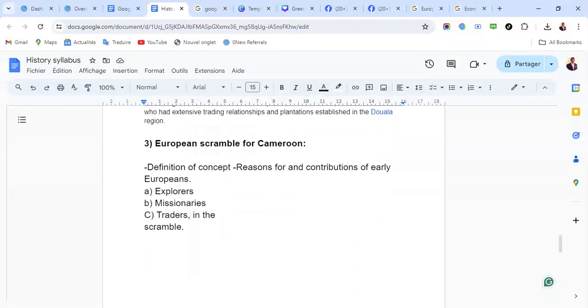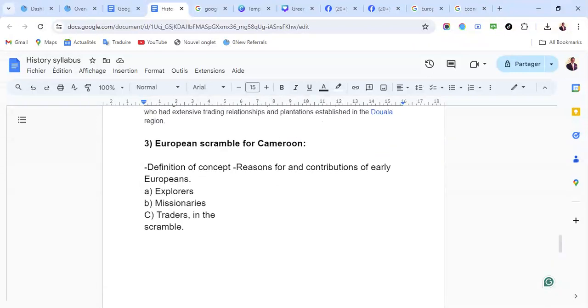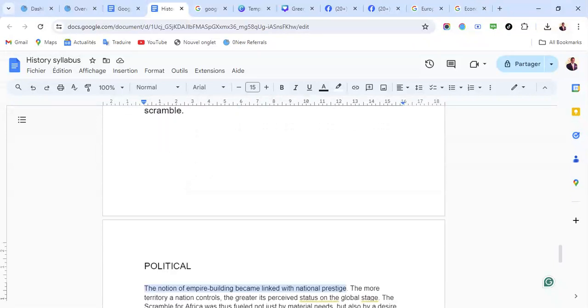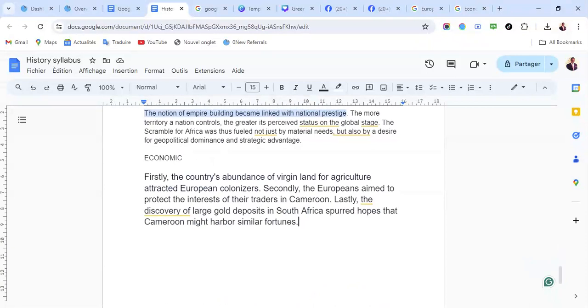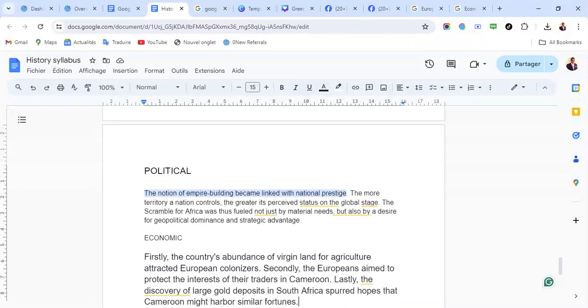Tomorrow we are going to look at the European scramble for Cameroon. So we have reasons for and contributions of early Europeans, explorers, missionaries, and traders in the scramble. Now, why did the Europeans scramble for Cameroon? The political aspect.